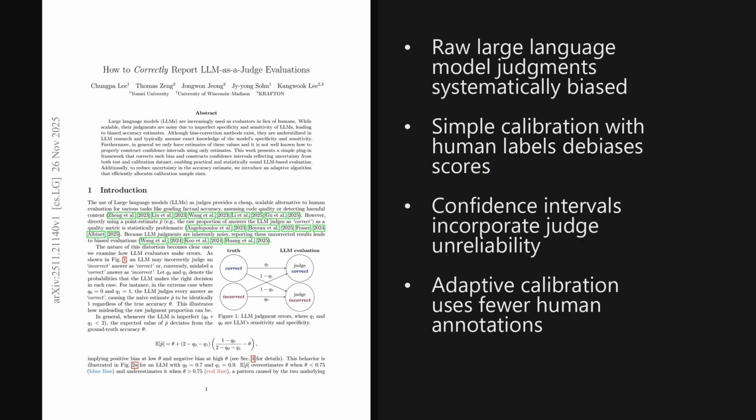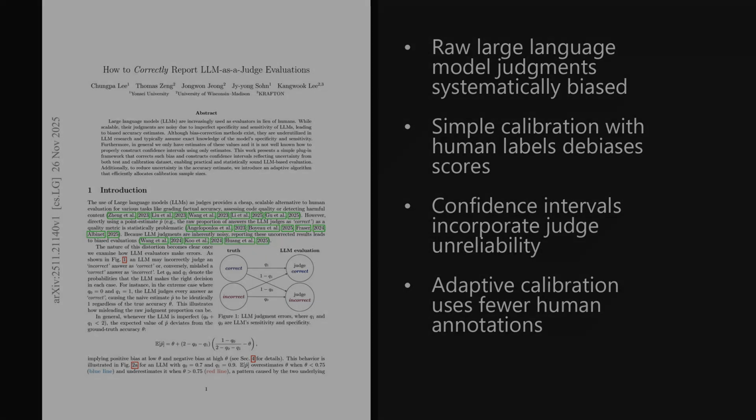I'm Alex. Today we are looking at a paper trending on X, published on November 26, 2025, just 2 days ago. It tackles the core problem of using a large language model as a judge by showing how the raw fraction of answers it labels as correct can be systematically biased, and it offers a simple way to both debias that score and attach statistically valid confidence intervals. The paper is titled, How to Correctly Report LLM-as-a-Judge Evaluations, and as we will see later, the implications for trustworthy model evaluation are quite significant.